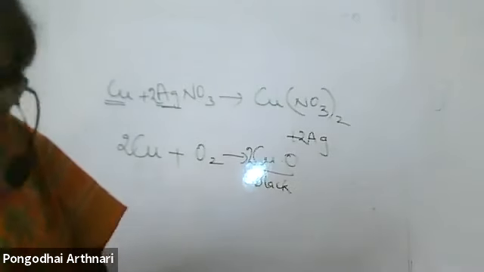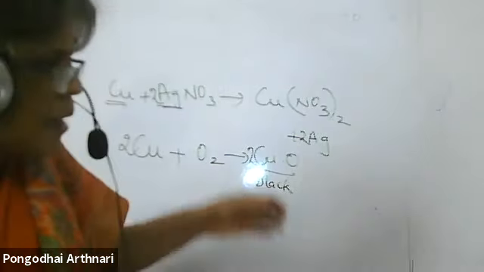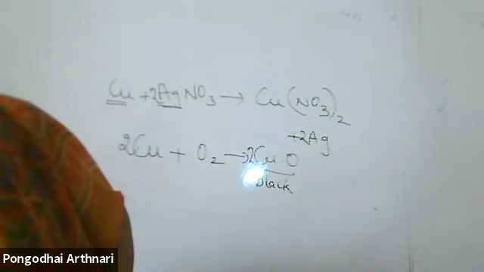Next, Hamsini. What is meant by double displacement reaction? Ma'am, in a reaction, there is an interchange of ions between the two reactants to form the product. It is known as double displacement. Very good. Then what is the precipitation reaction? In the double displacement reaction, if one of the products is an insoluble substance obtained as a precipitate, then the reaction is called a precipitation reaction.